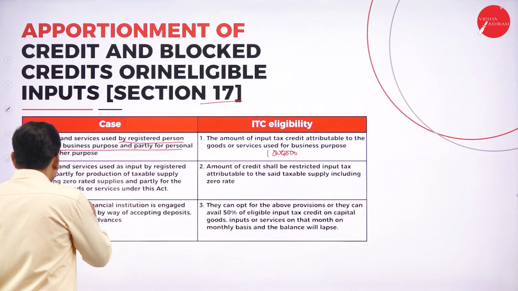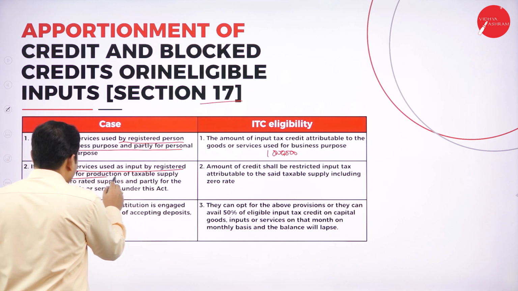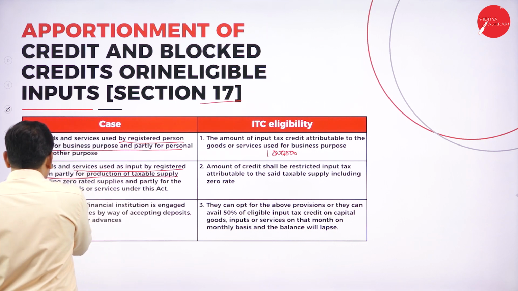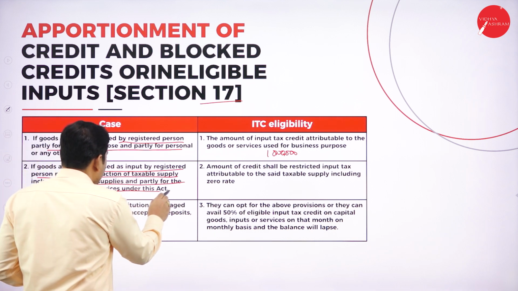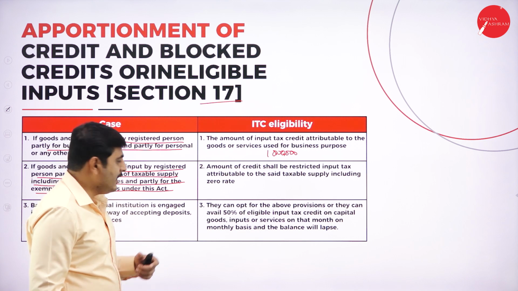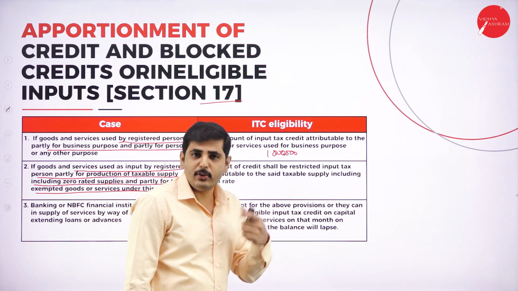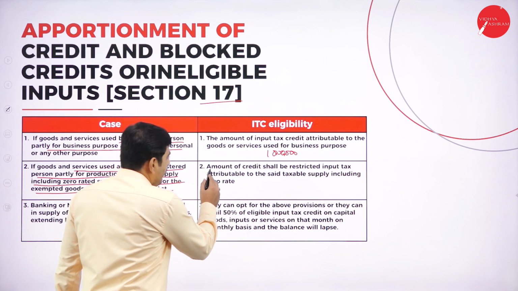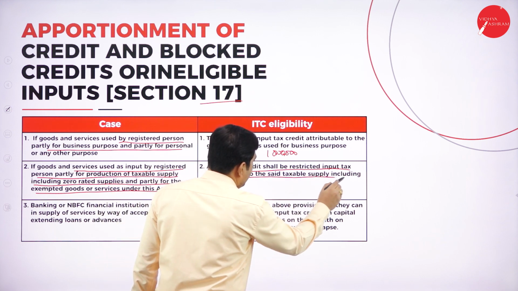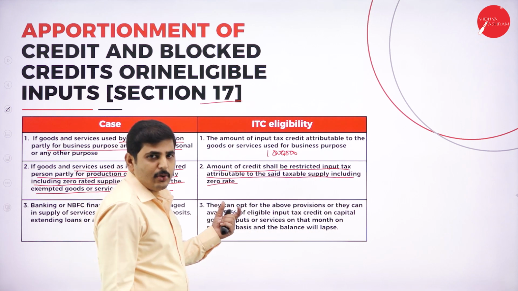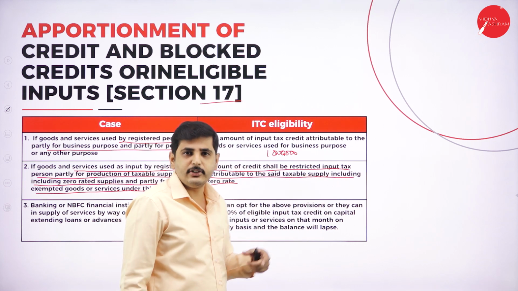Next one, if goods and services are used as an input by a registered person partly for the production of their taxable supply, including zero rated supplies, and partly for exempted goods or services under this act. So if it is partly for zero rated supply and partly for exempted supply, in this case how to claim the ITC? The amount of credit shall be restricted to the input tax attributable to the taxable supply, including the zero rated supply.